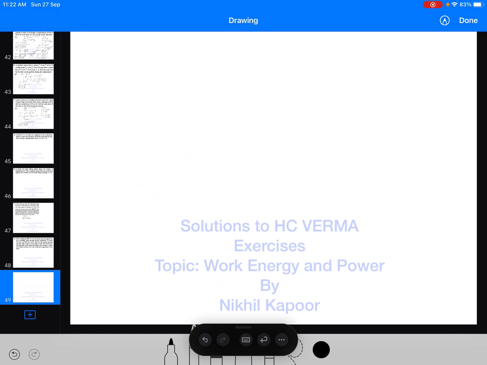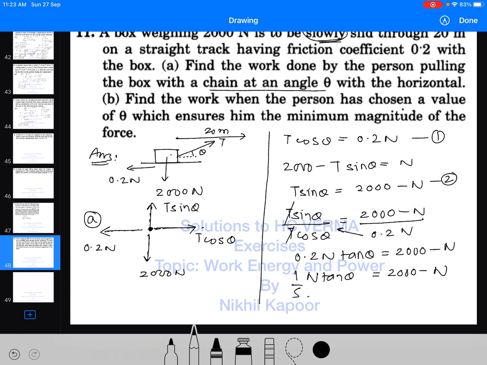Let's check the next page. So n into tan theta would be equal to 10,000, that is 5 into 2000, minus 5n. As I have multiplied by 5, 5 2s are 10, and it will be 10,000 minus 5n.